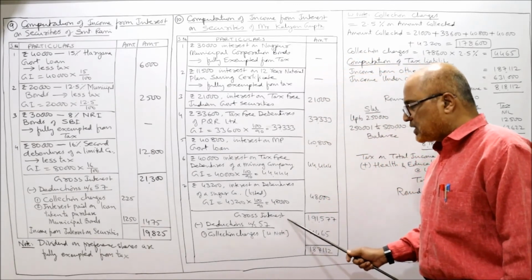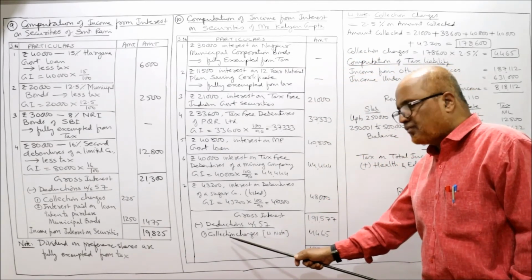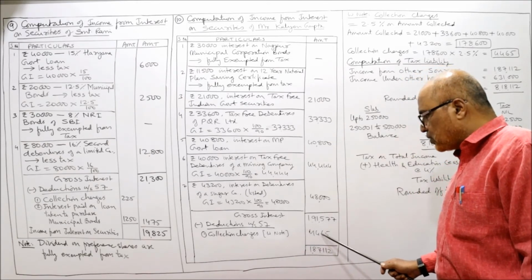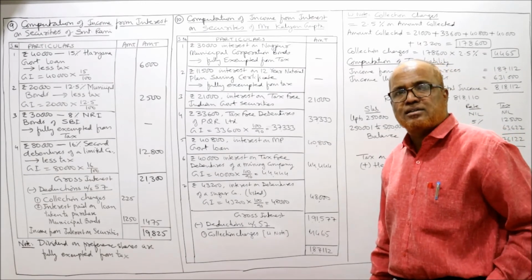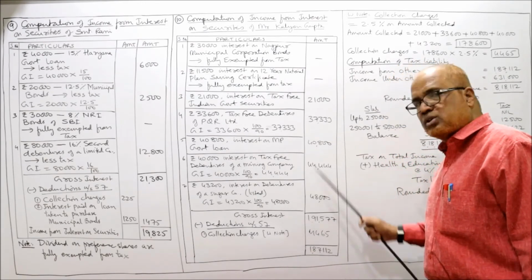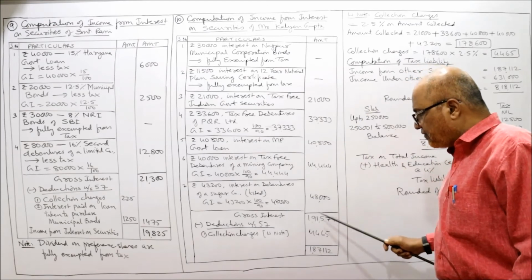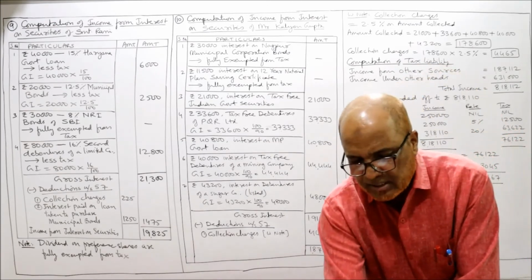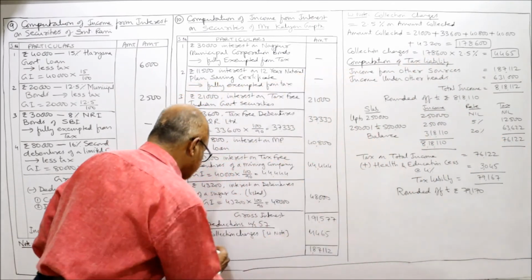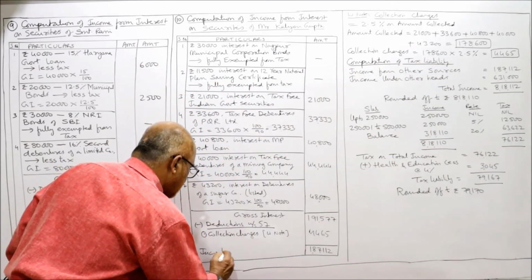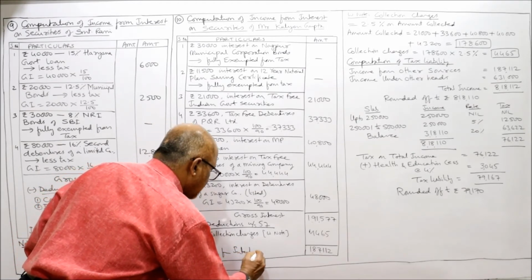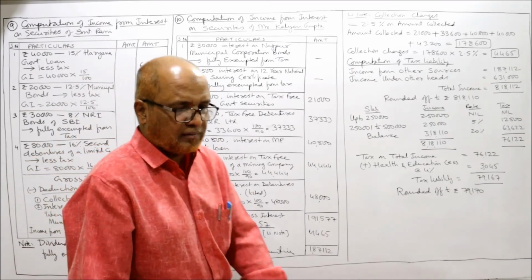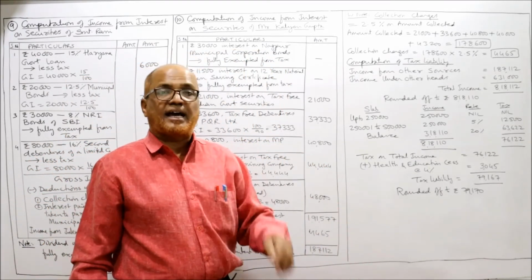So first of all, gross interest we have calculated. Less deductions under section 57, collection charges, working note. In working note I have calculated 4,465 as the collection charges. How we got this 4,465? I'll show it in the working note. Then after deducting 4,465, 1,87,112. This is the income from interest on securities. Now it is asking you to calculate the tax liability also.